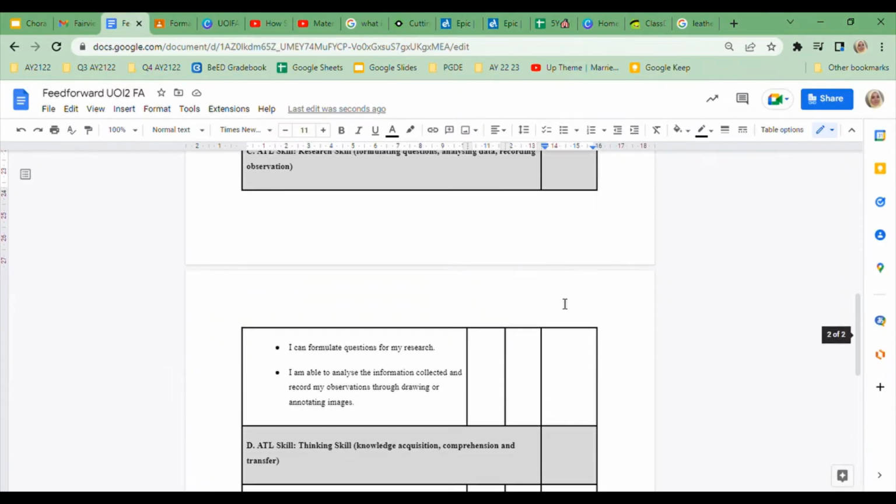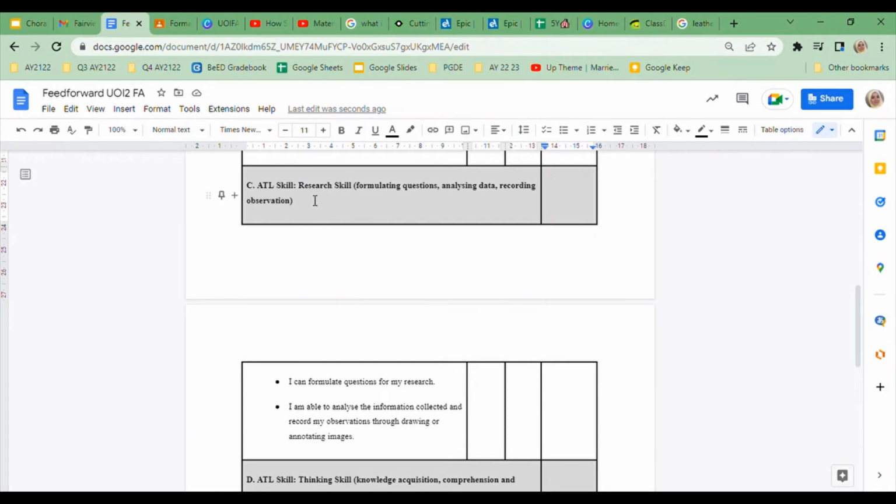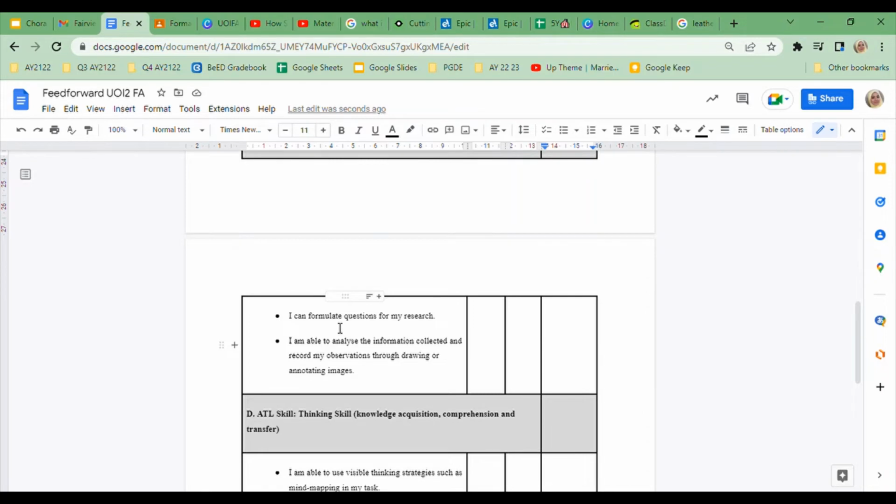Now, moving on, we have section C, ATL skills, research skills. I can formulate questions for my research.